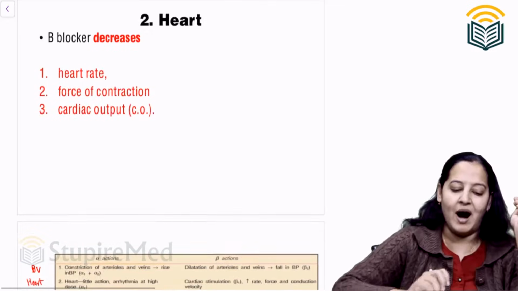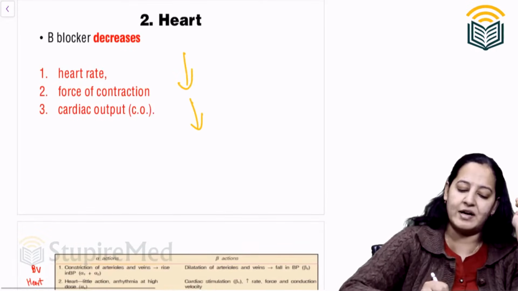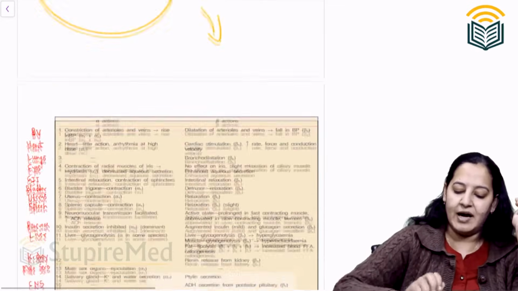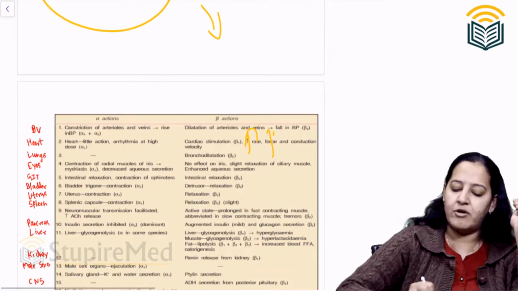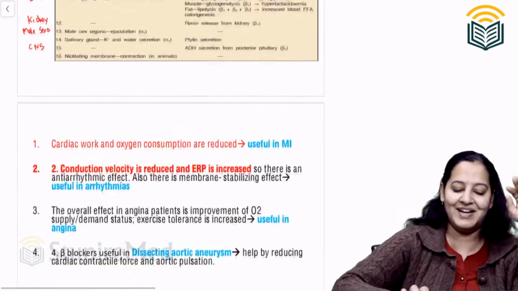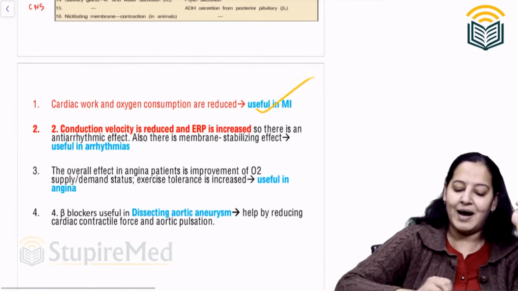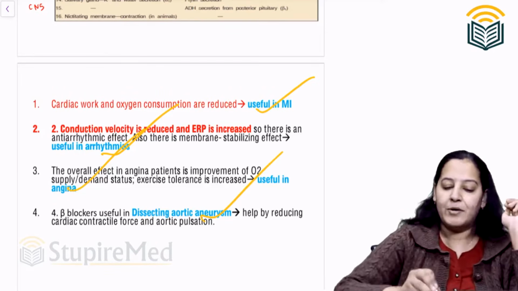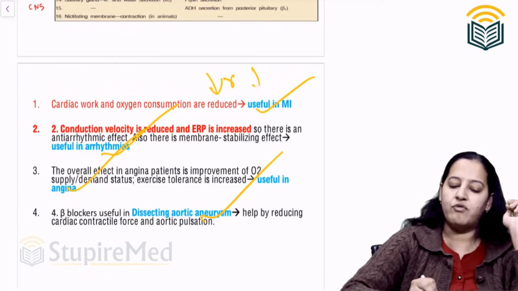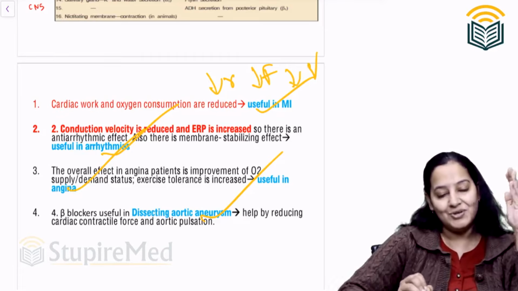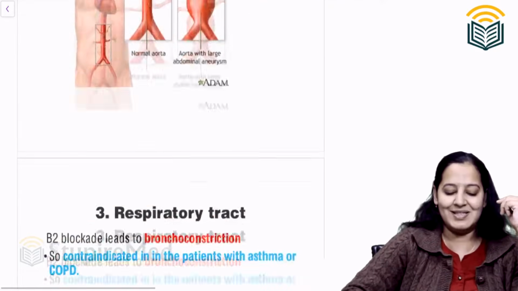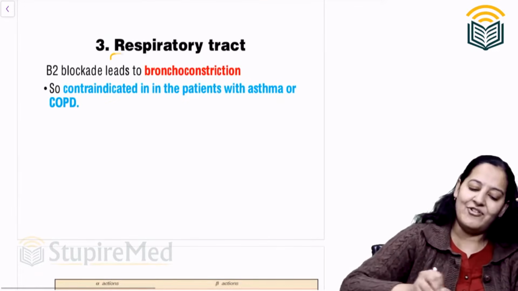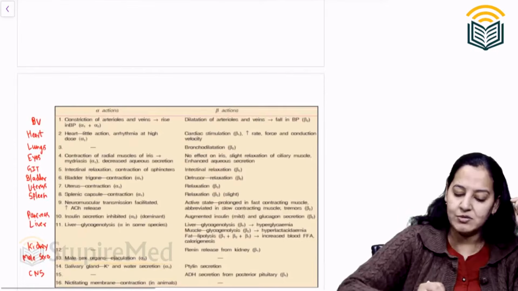Coming to the next, on the heart, they decrease force, rate and contraction. Because beta agonist was increasing rate, force and contraction, they will do the opposite. Correct or not? So they are useful in MI, useful in arrhythmia, useful in angina, useful in aneurysm, because they are decreasing the rate also, force also, velocity also. So they are useful in all these conditions. Say yes or no.